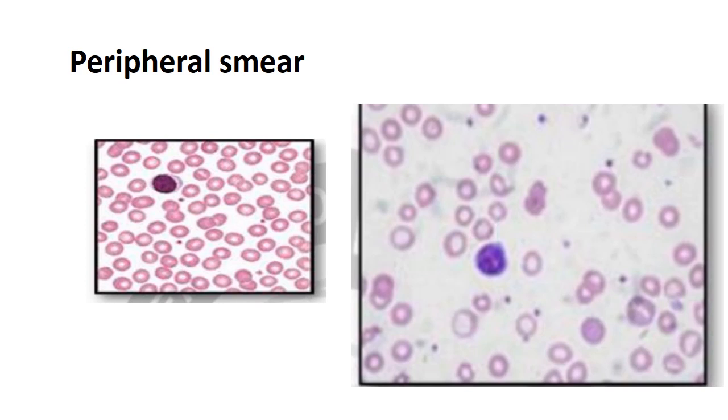That is, only the central one third is paler, the rest is pink in color. That is, normochromic normocytic cells are seen here. In the right picture you can see that most of the cells are smaller than the small lymphocytes, that is, they are microcytic, and the central paler area is also increased, having only a rim of hemoglobin, that is, they are hypochromic. Hypochromic microcytic cells are seen.